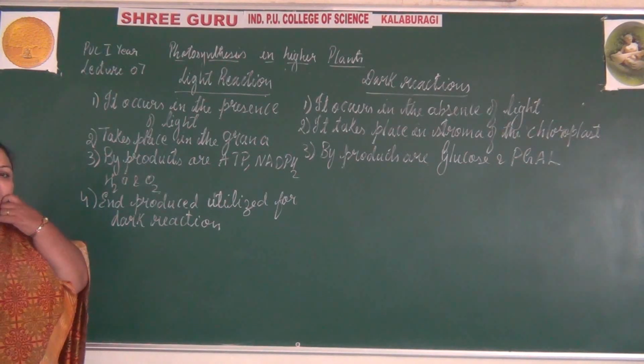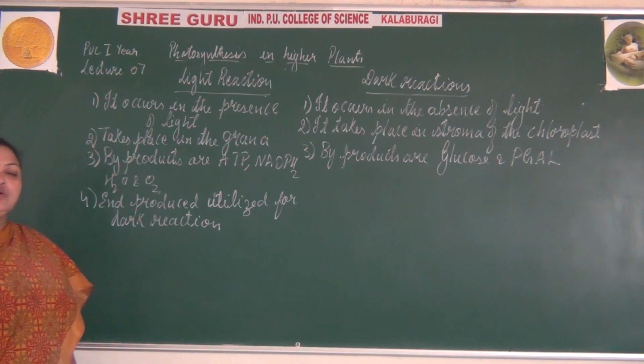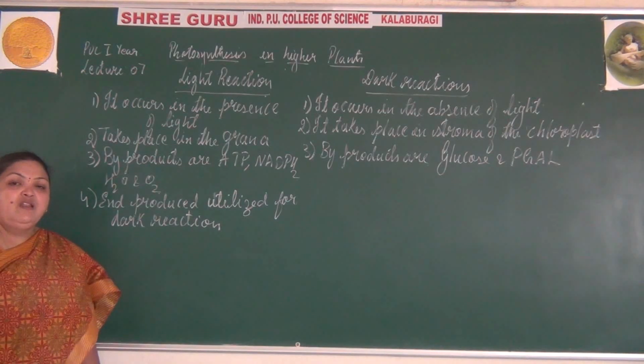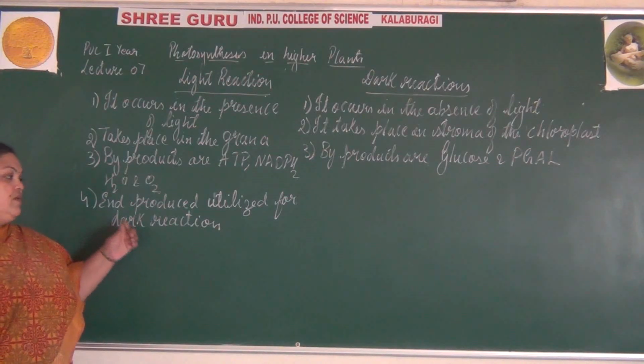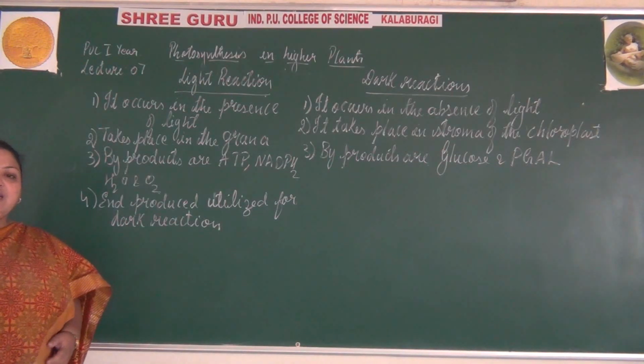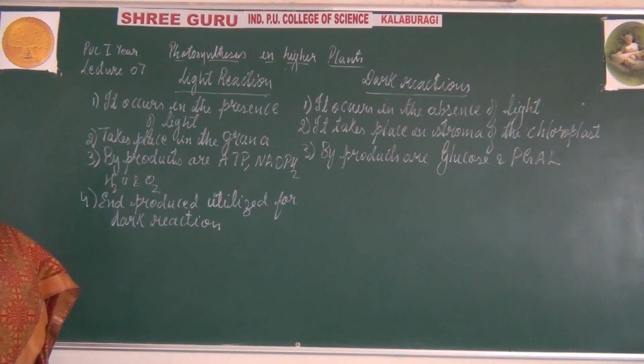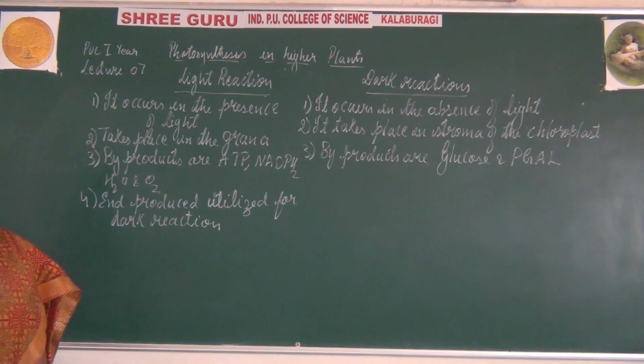As we have learned, for the further synthesis of glucose, ATP and NADPH are required. So the end products are used by the dark reaction, that is during the Calvin cycle and the Hatch and Slack cycles.